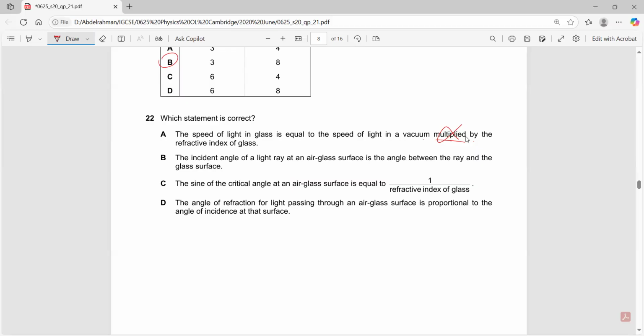The incident angle of a ray at an air-glass surface is the angle between the ray and the surface. No, it's not between the ray and the surface, it's between the ray and the normal. The sine of the critical angle at an air-glass surface is equal to 1 over the refractive index. Yes. Why? Because we say n equals 1 over sine c.